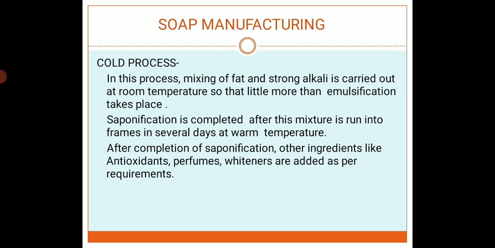Soap manufacturing. Soaps are manufactured by four processes. The first process is the cold process. In this process, mixing of fat and the strong alkali is carried out at room temperature so that little more than emulsification takes place. Saponification is completed after this mixture is run into the frame in several days at warm temperature. After completion of the saponification process, other formulation ingredients like antioxidant, perfume, whiteners are added as per requirement in the soap preparations.